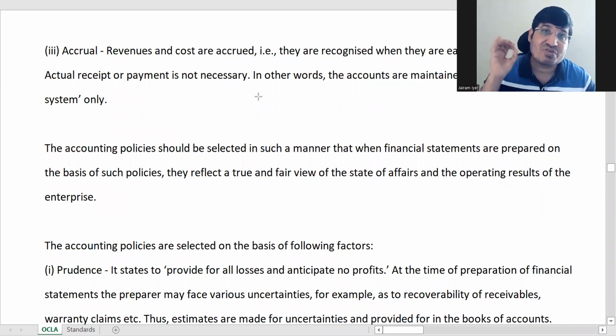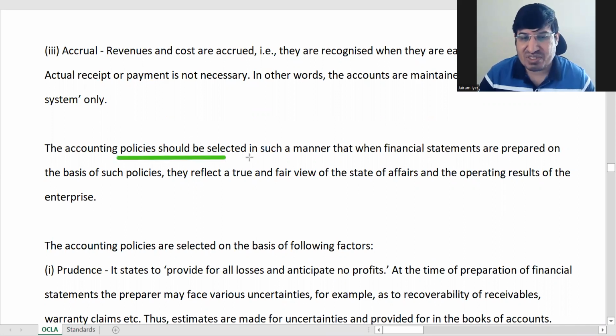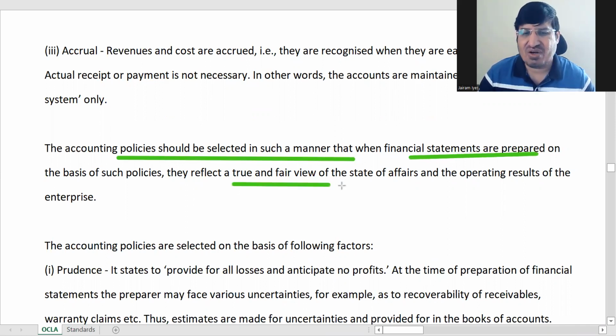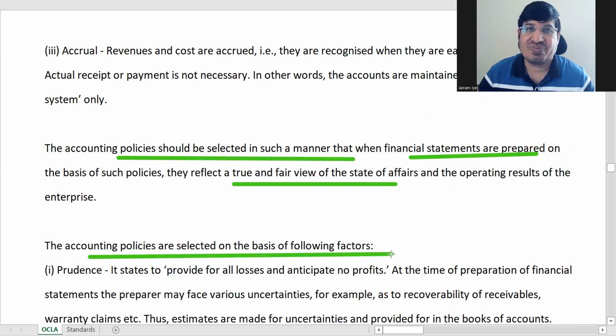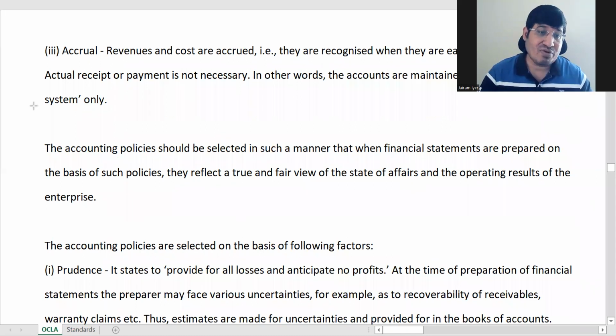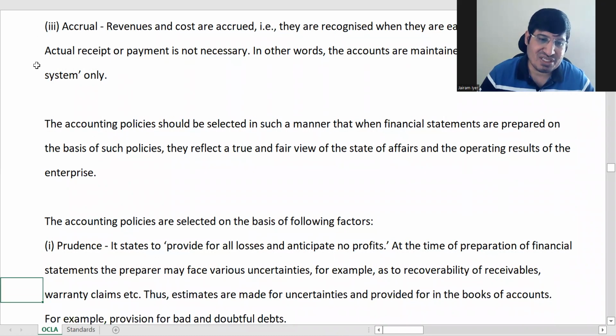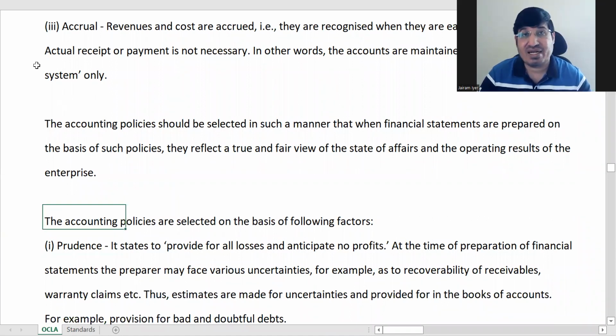So how to select them now? Which one you want to select? Accounting policies should be selected in such a manner that when financial statements are prepared, they should reflect a true and fair view. So select in such a way that the financial statement should reflect true and fair view. That is the guideline. So now accounting policies are selected based on the following factors. How to select? You have got three points for that. Above 3 points were the fundamental accounting assumptions. These are accounting policies. These are the factors which you are using for selecting accounting policies.